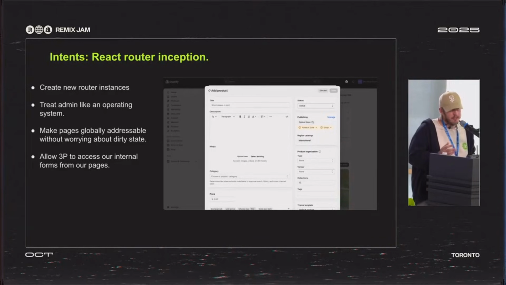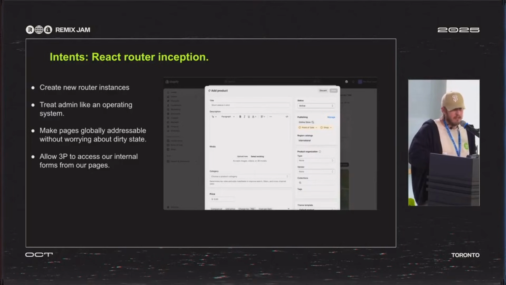It also helps a lot with dirty state. Like, people used to have to do things like, I've got to create a collection. Crap, I can't save what I'm doing because I can't put a collection on it. I've got to leave my dirty state, navigate somewhere else, open it up, change it, come back. Now we can just pop up an intent, which we're calling a page stack, like this thing that pops up. But then third-party developers can do the same thing too.